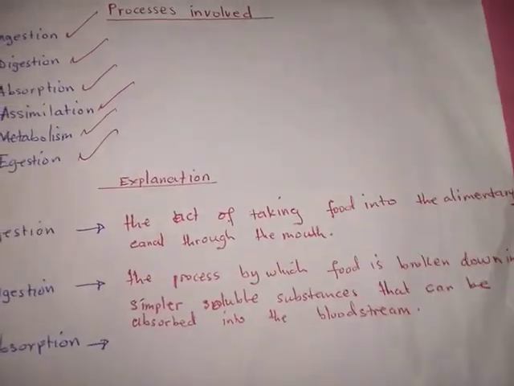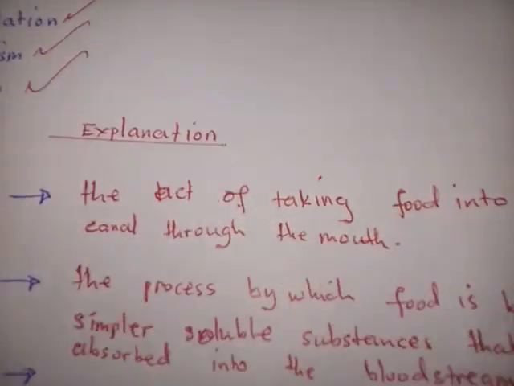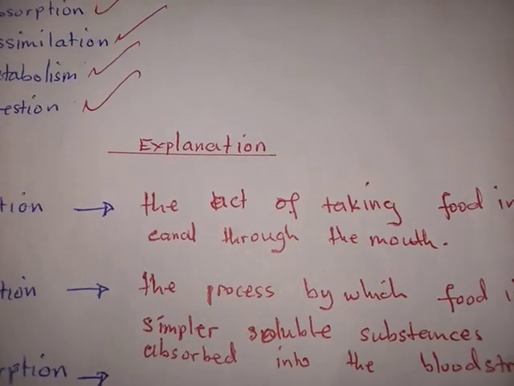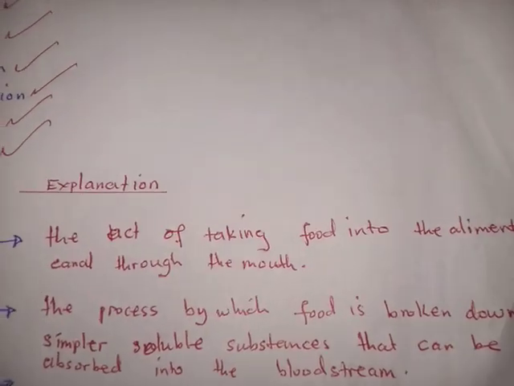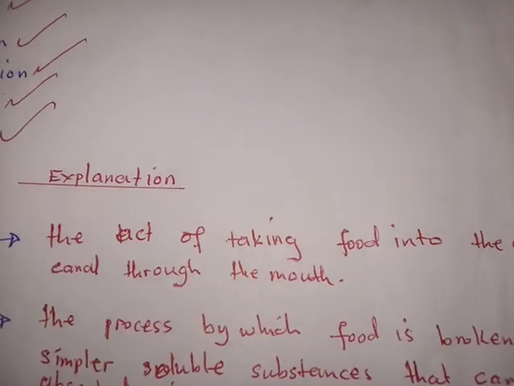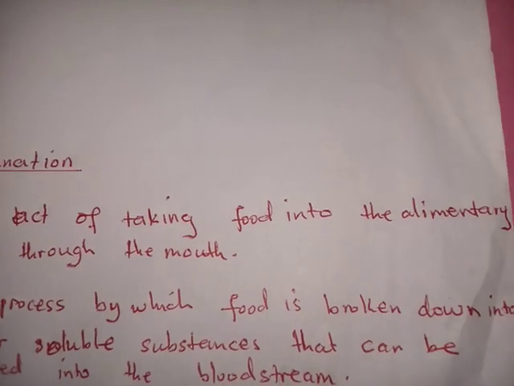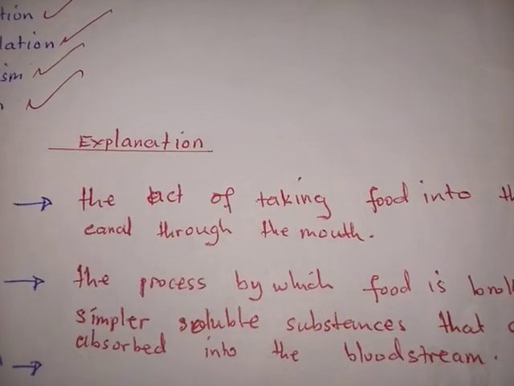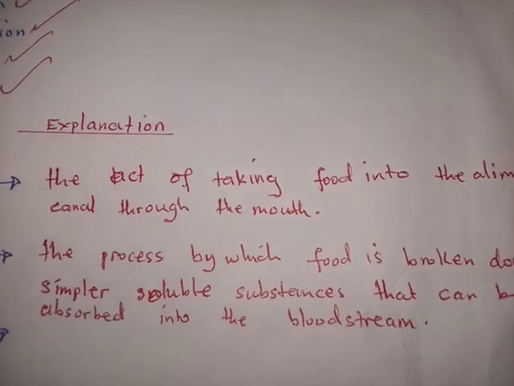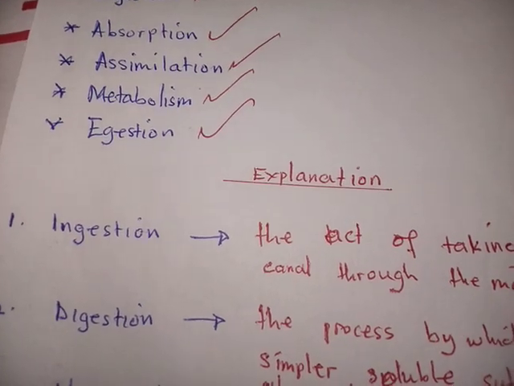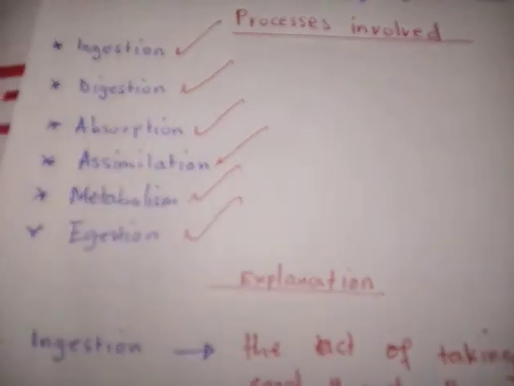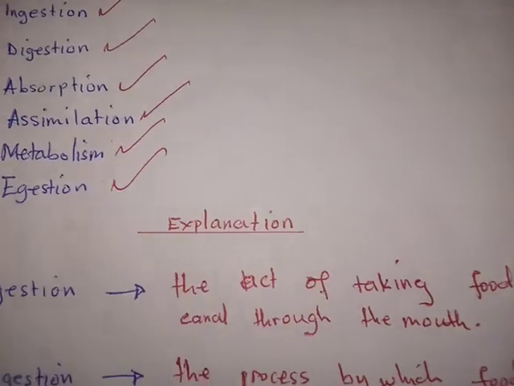The process by which food is broken down into simpler soluble substances that can be absorbed into the bloodstream. When we talk of bloodstream, we mean the flow of blood in the circulatory system of the animal.